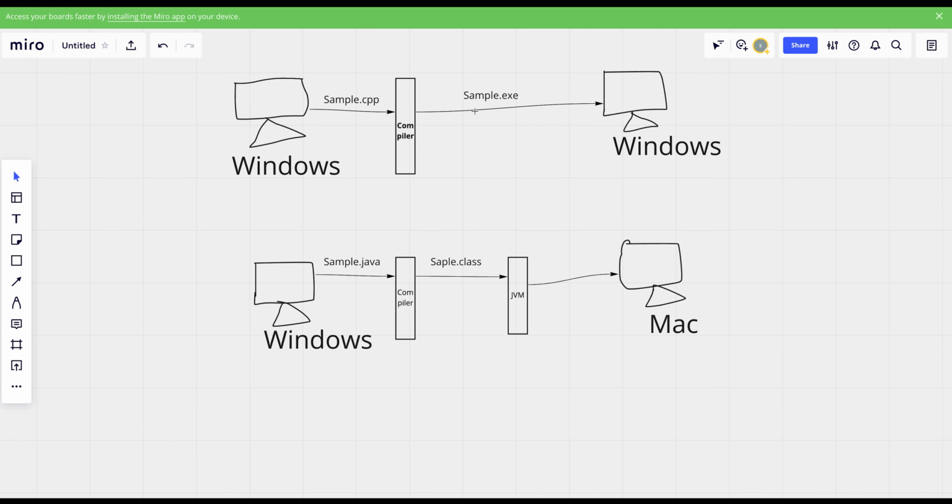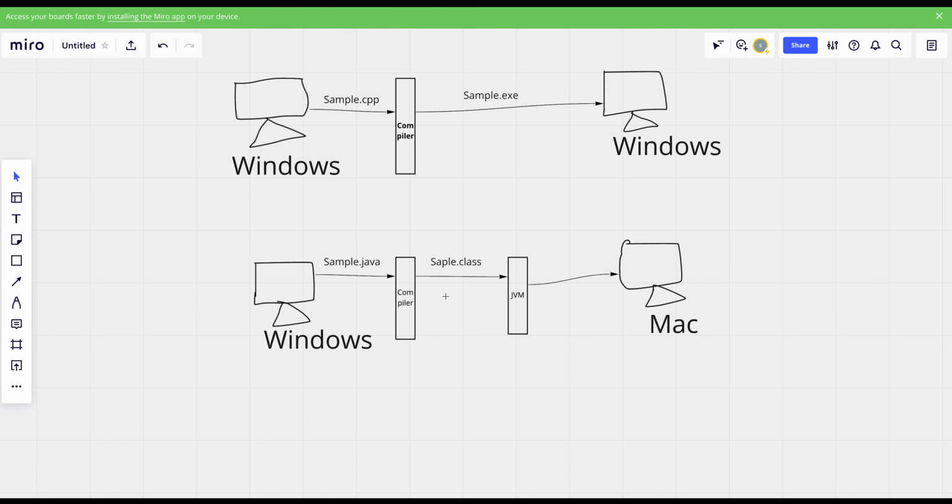But in Java, you have created a sample.java file on a Windows machine with some lines of code. You give this sample.java to a compiler, just to find the semantic and syntactical errors. If there are no syntax or semantic errors, then the .class file will be created. Sorry, it is Sample.class, there is a spelling mistake, please ignore.